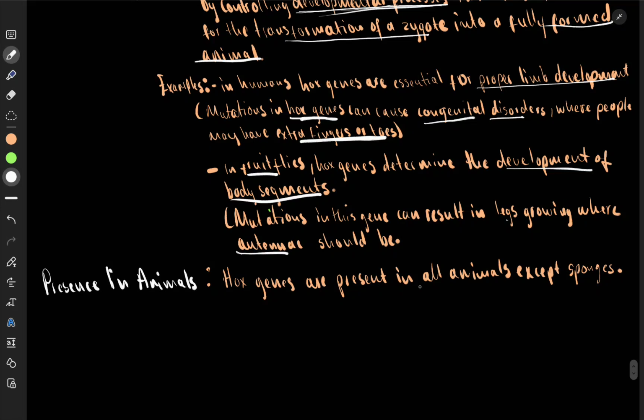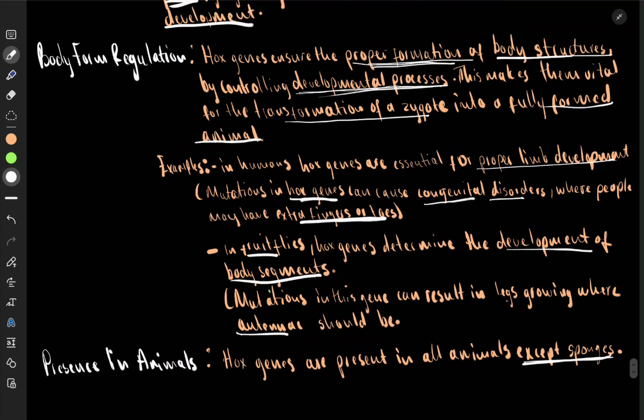Hox genes are present in all animals except sponges. They are present in all animals. That's why they are very important. Now, never forget this, and these are the 5 criteria.